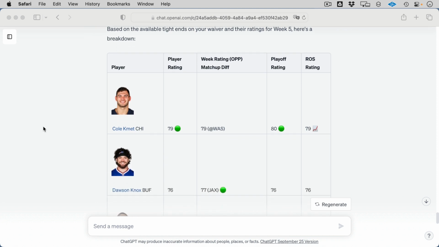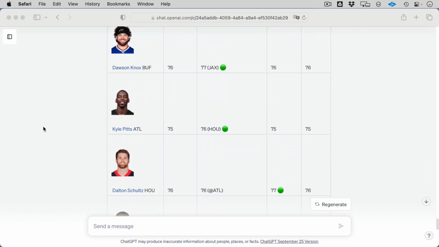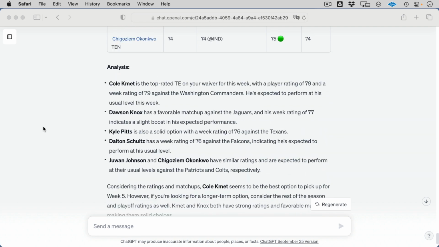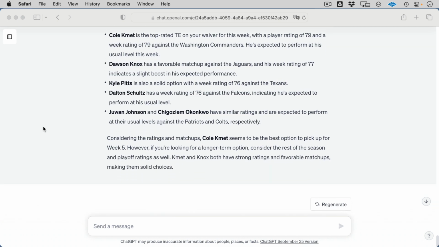Okay, so now it's broken down all those tight ends. It's giving me all of their information for the current week if I'm interested in streaming. And then it gives me a total breakdown on analysis. Now you see all of this is about matchups this week and different things I should be considering. And at the bottom, it basically says, considering the ratings of matchup, Cole Kmet seems to be the best option to pick up for week 5.